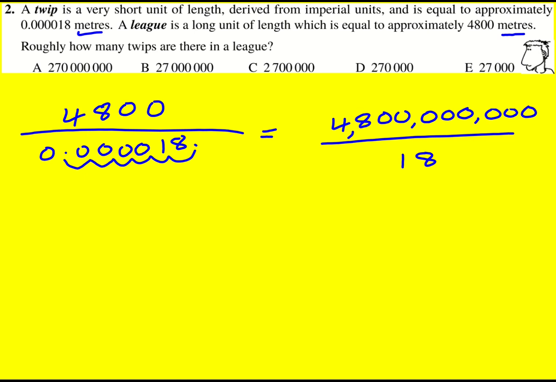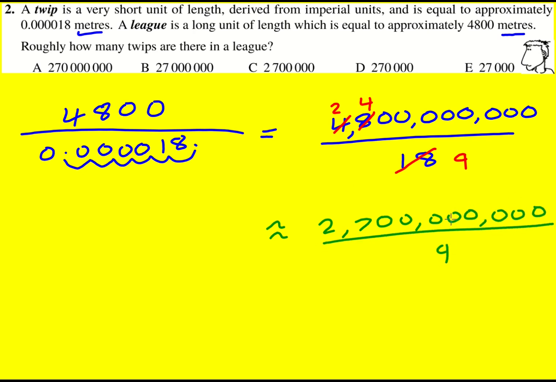So this is 4,800,000. What I then did is divide top and bottom by 2, making it 2,400,000. And that is roughly 2,700,000. I've kind of rounded it to a number that I know 9 will go into. And 27 divided by 9 is 3. So this gives us 300 million, which approximately is 270 million.